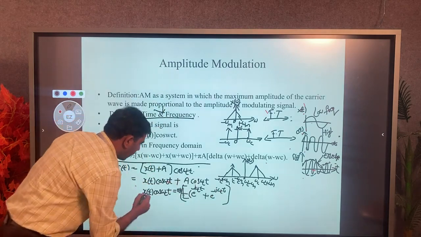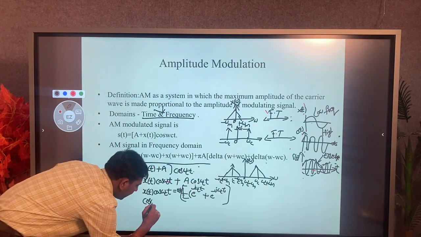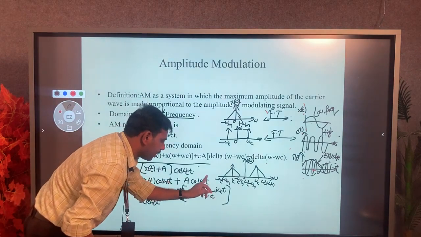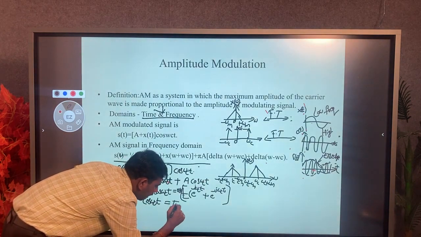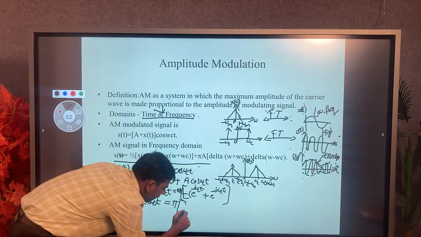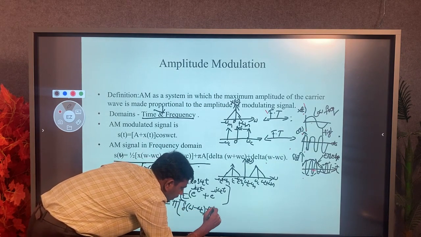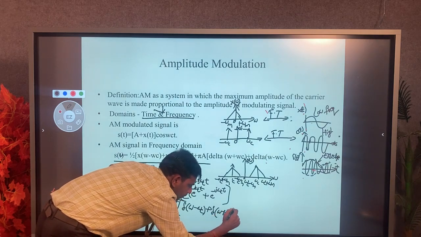We also write another formula for cos omega ct in terms of frequency shifting of the Fourier transform: pi times delta of omega minus omega c plus delta of omega plus omega c.